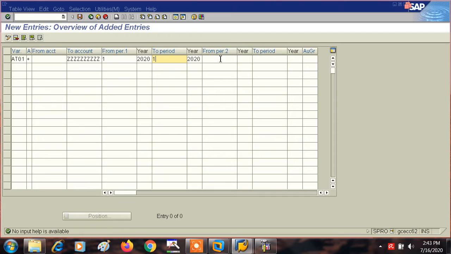Then in that case you could write here 4, 5, second also 4. So in that case, two periods are open. That means first, which is April, and second is July. So this is the concept of open and close posting periods. Here in the year, we will write 2020, of course, and here also we will write 2020. Now this is the concept.